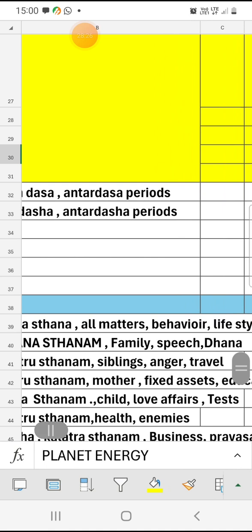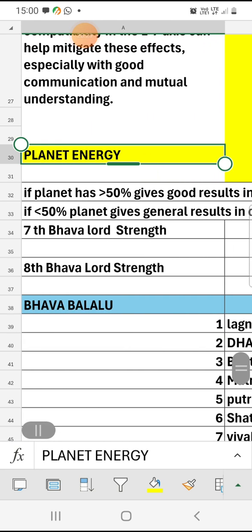While checking marriage compatibility, if one planet has less energy in one chart, say the boy has a somewhat weak Venus but the girl's Venus is strong, that is okay, because we are checking two charts. You need to check that.